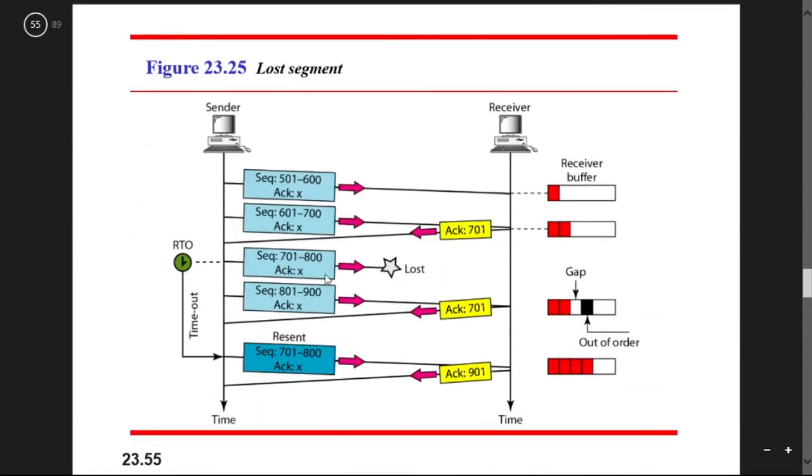And if there is any loss of a segment, if any data is lost, then what will happen? You have to wait for the timer to time out, and then you have to start your timer again and do the whole process again. So if the data is lost, you turn on your timer again, and you have to retransmit the data again.